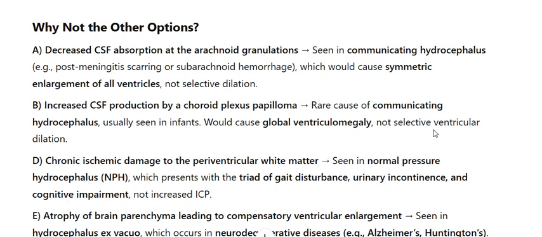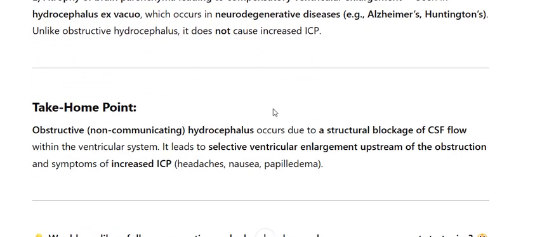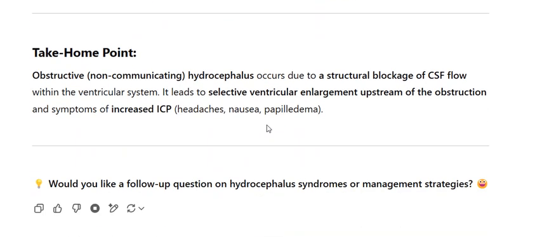D. Chronic ischemic damage to the periventricular white matter is seen in normal pressure hydrocephalus, NPH, which presents with the triad of gait disturbance, urinary incontinence, and cognitive impairment, not increased ICP. E. Atrophy of brain parenchyma leading to compensatory ventricular enlargement is seen in hydrocephalus ex vacuo, which occurs in neurodegenerative diseases, e.g., Alzheimer's, Huntington's. Unlike obstructive hydrocephalus, it does not cause increased ICP.